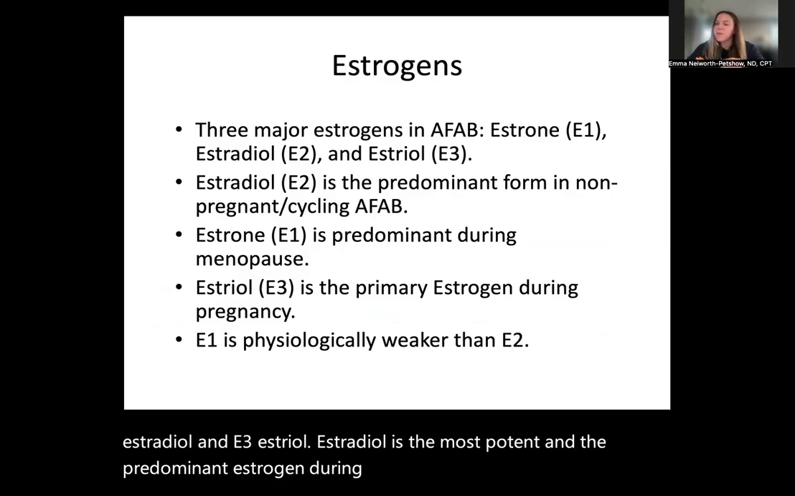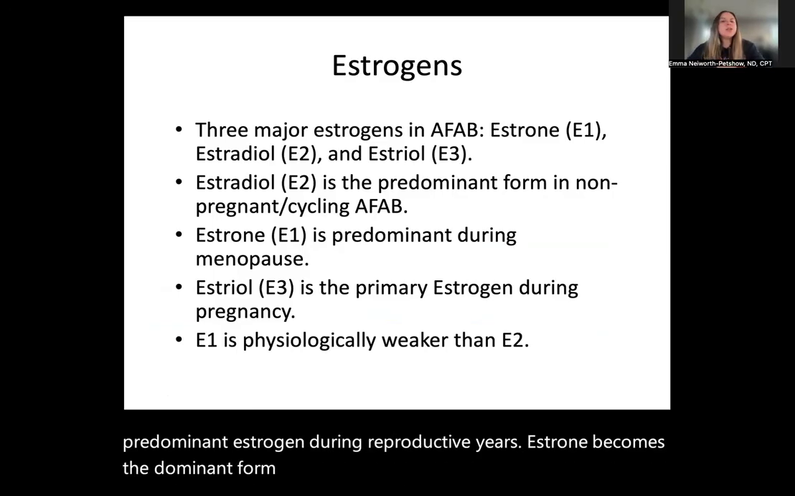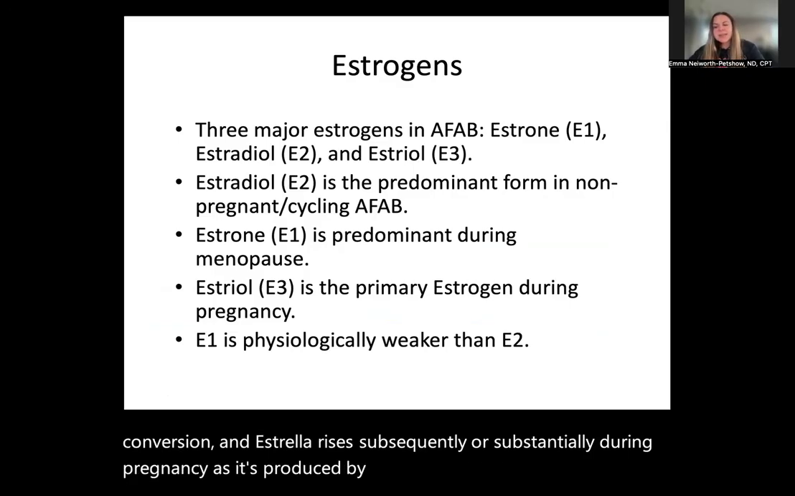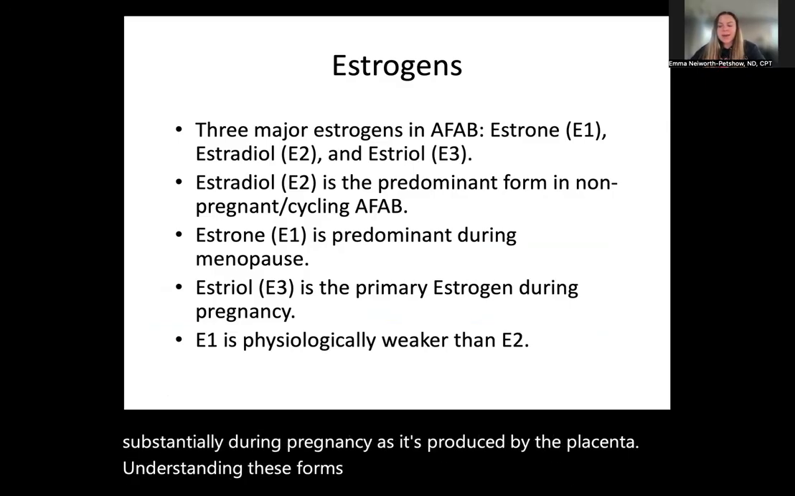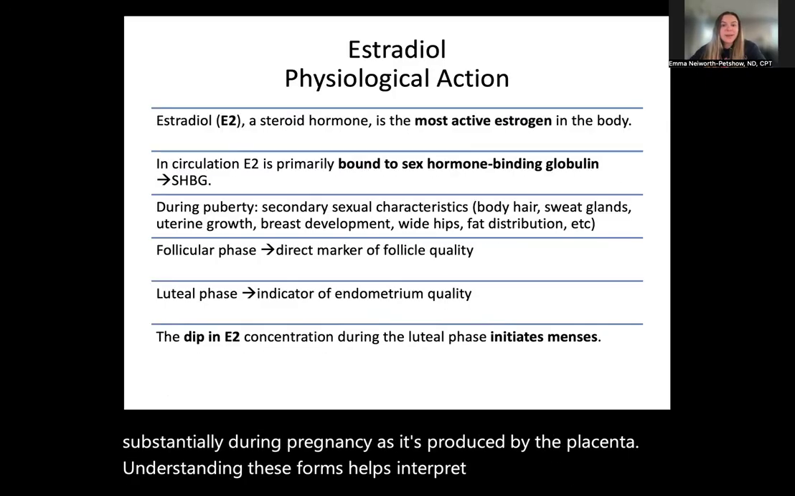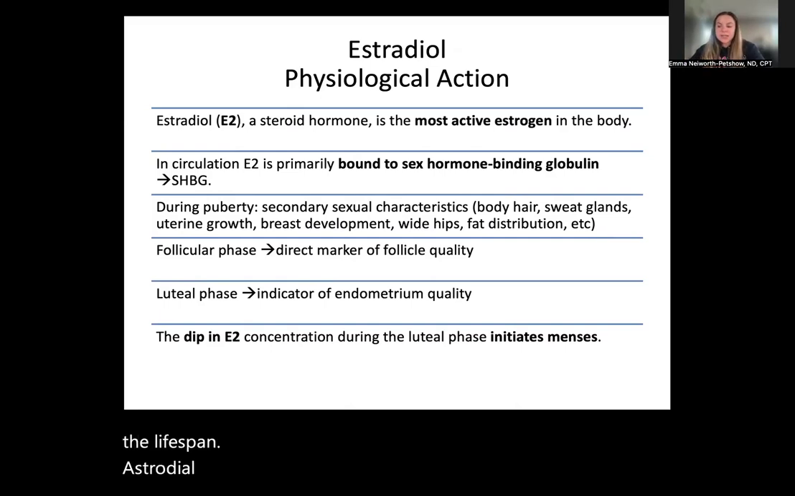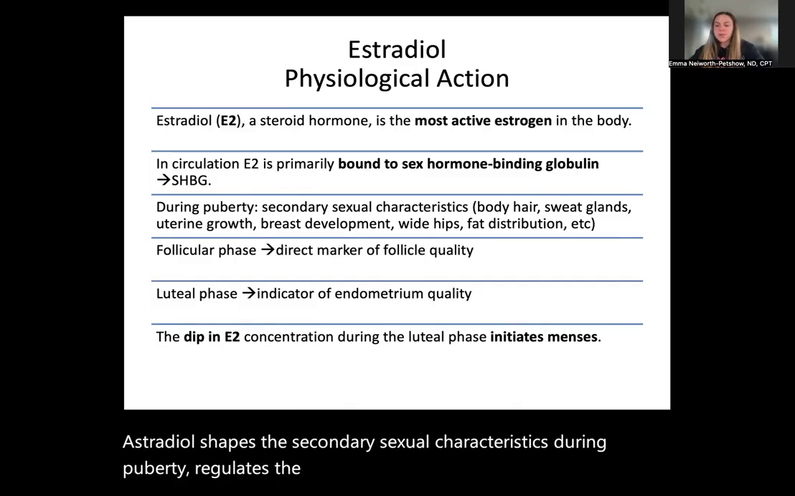Estrone becomes the dominant form after menopause, largely due to peripheral conversion, and estriol rises substantially during pregnancy as it's produced by the placenta. Understanding these forms helps interpret hormonal assays across the lifespan. Estradiol shapes the secondary sexual characteristics during puberty, regulates the menstrual cycle, and supports bone, cardiovascular, and skin health.